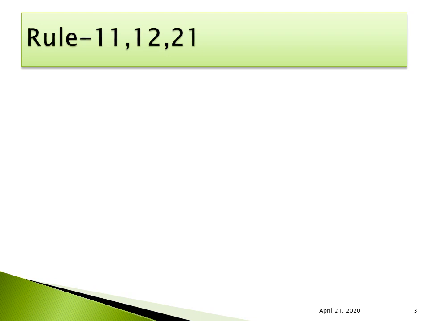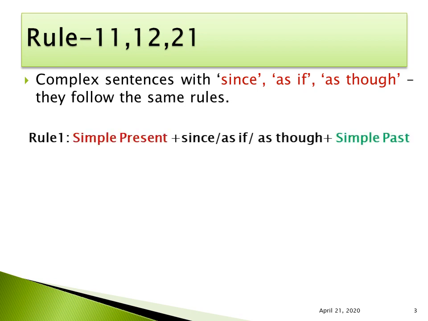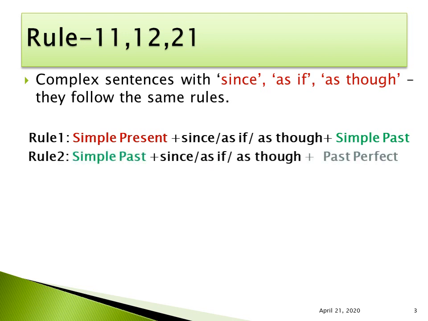These three rules follow the same rule. That's why I'm going to talk about these rules together. Complex sentences with since, as if, as though follow the same rules. Rule number 1: simple present tense plus since, as if, as though, plus simple past tense. Rule number 2: simple past tense plus as if or as though or since plus past perfect tense.